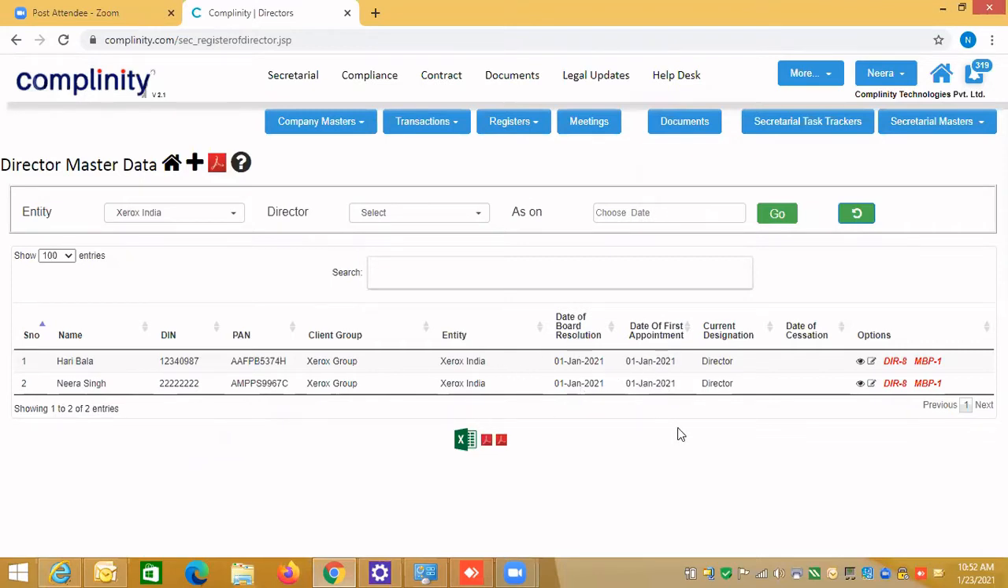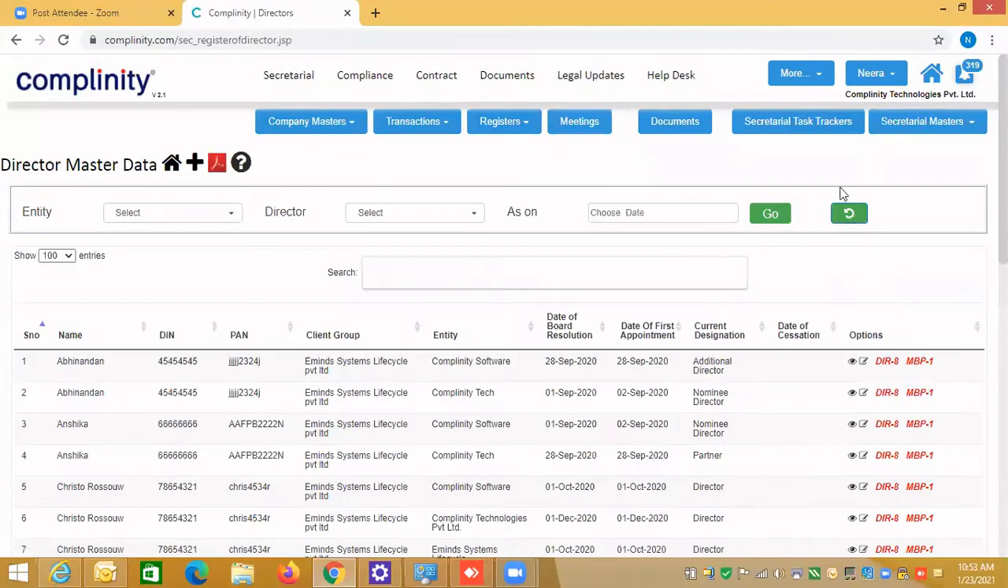Please always remember, this is not the actual data. This is the test data, or the training data. So current designation, and this is a UDIR 8 and MBP 1, you can create it. This is just to show you how you can filter, how you can see the dashboard. This is a reset button. Let me reset it.